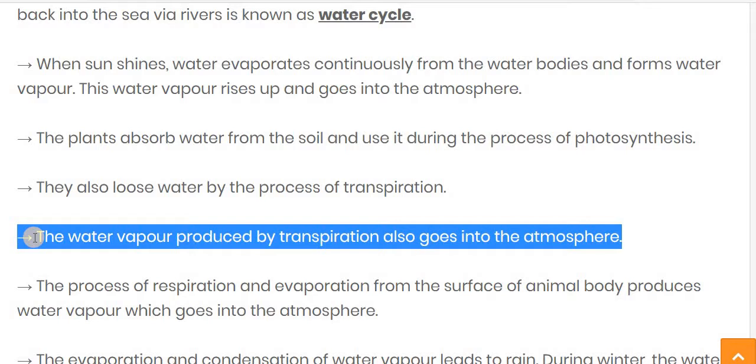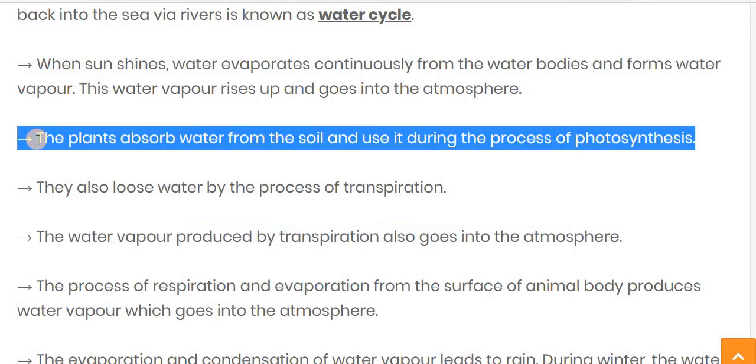First, by the evaporation process, when the sun shines, water evaporates continuously from the water bodies and forms water vapor. This water vapor rises up and goes into the atmosphere. The plants absorb water from the soil and use it during photosynthesis.